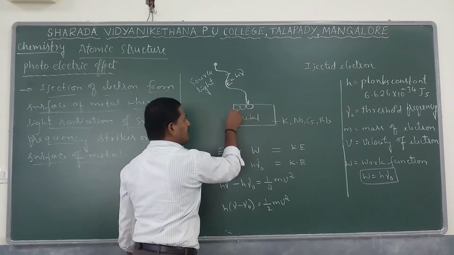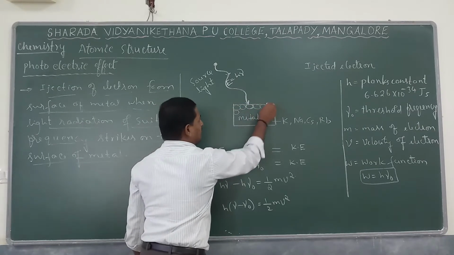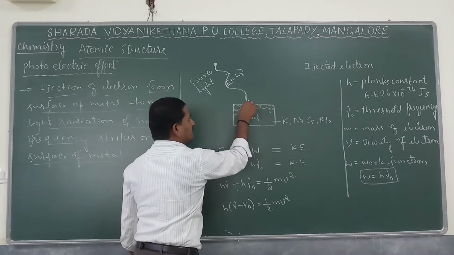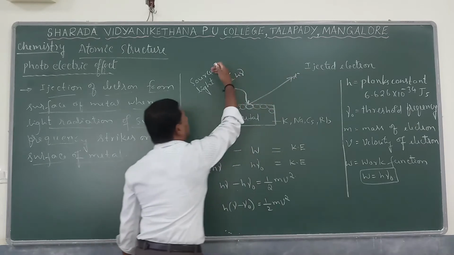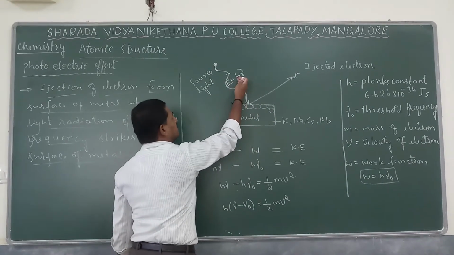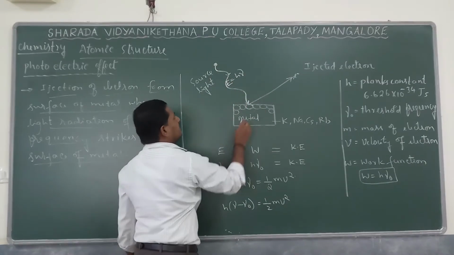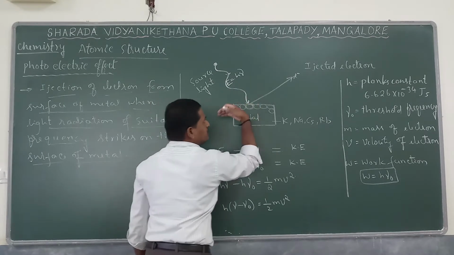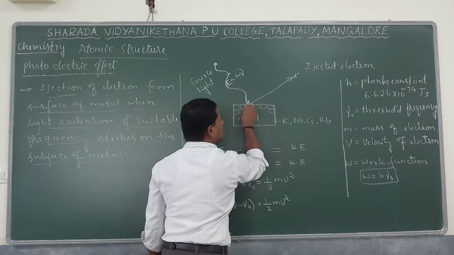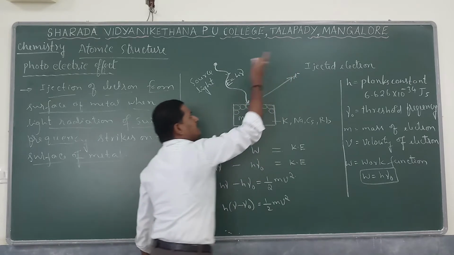The surface also has atoms. The electrons present in the surface atoms receive that energy, and electrons in the valence shell of an atom are ejected out.